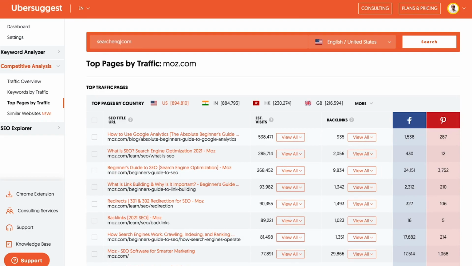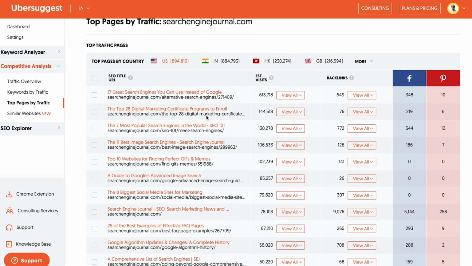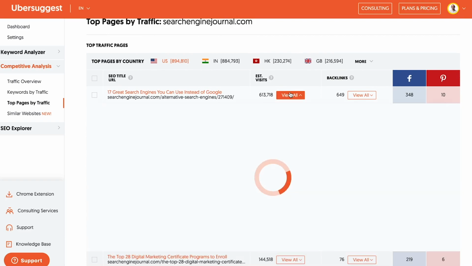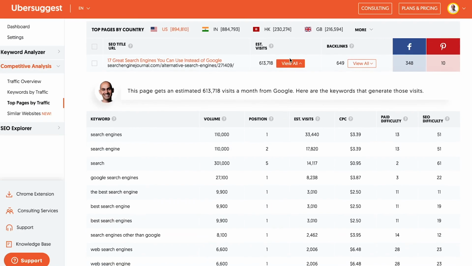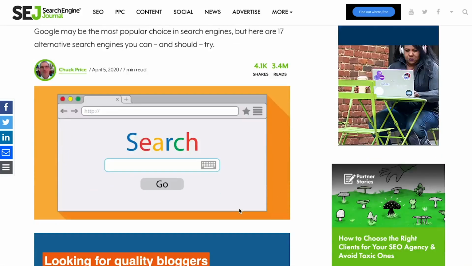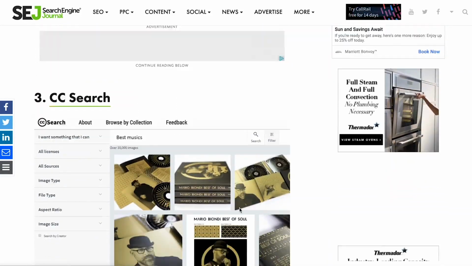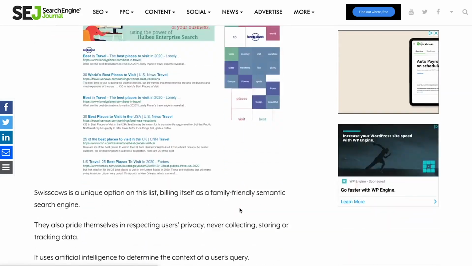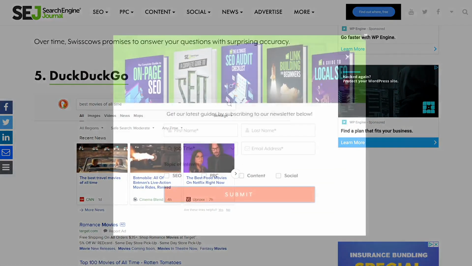Let's say Search Engine Journal. And this is a blog on SEO. And I would go do the same thing. I would look at the view all keywords. I would go and look at each of their blog pages, see which keywords they're ranking for. This one is 17 great search engines you can use instead of Google. All right, I can go through this, get an updated list. I can see if it's up to date or anything needs to be modified, and then go from there.